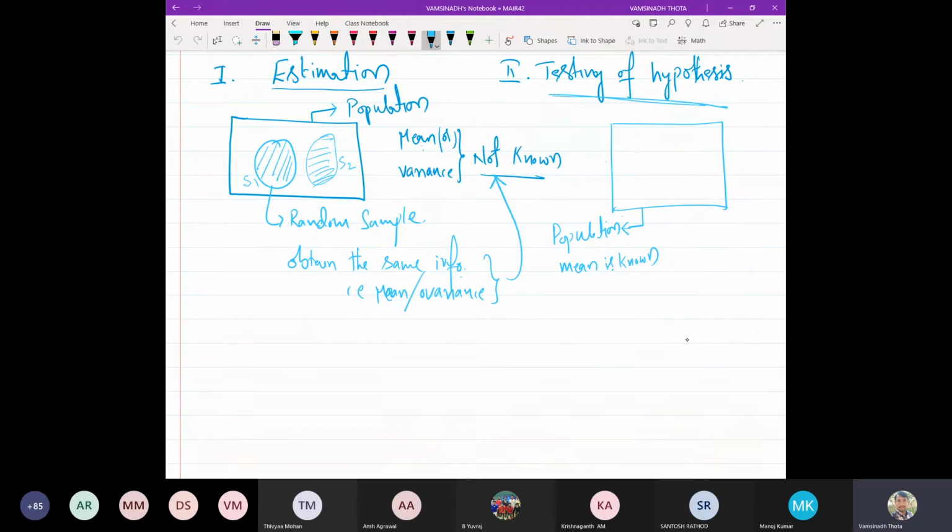Now, if some other person who is not familiar with this particular manufacturing company, whether he should trust this guy or whether he should accept the statement proposed by the other person.